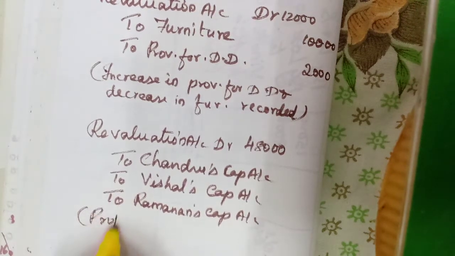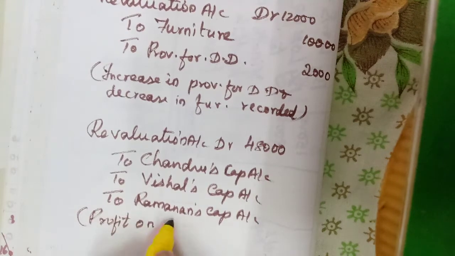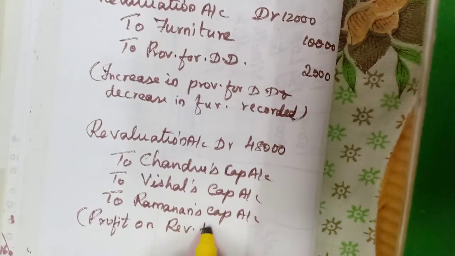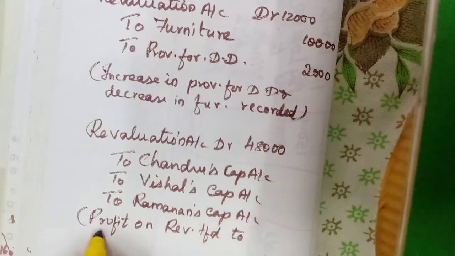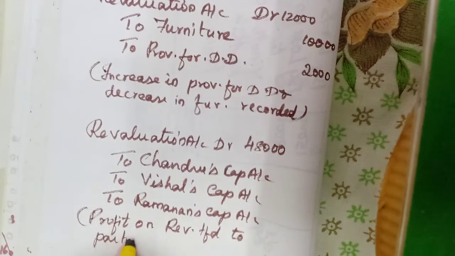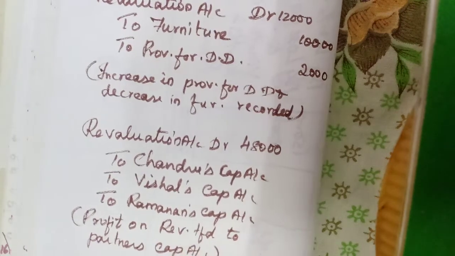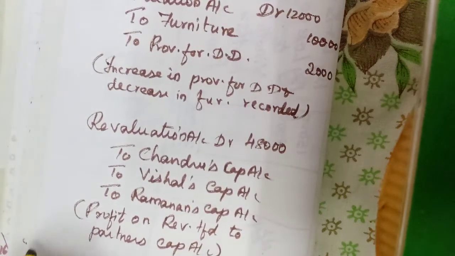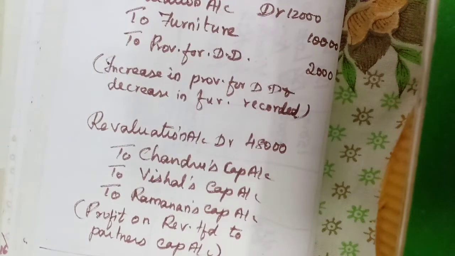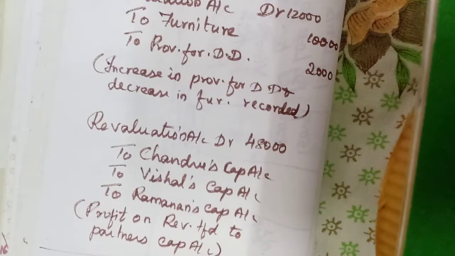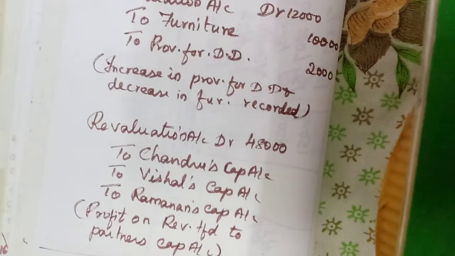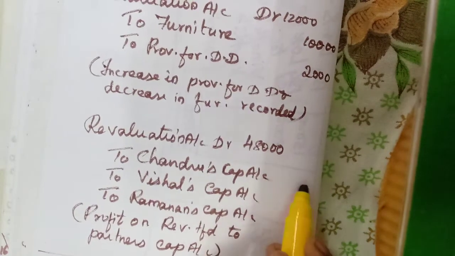Profit on revaluation transferred to partners' capital accounts. 48,000 in this ratio. Old ratio, how much? Equally. So 48,000 into 1 by 3. 3 ones are 3, balance 18, 6. So 16,000 each.